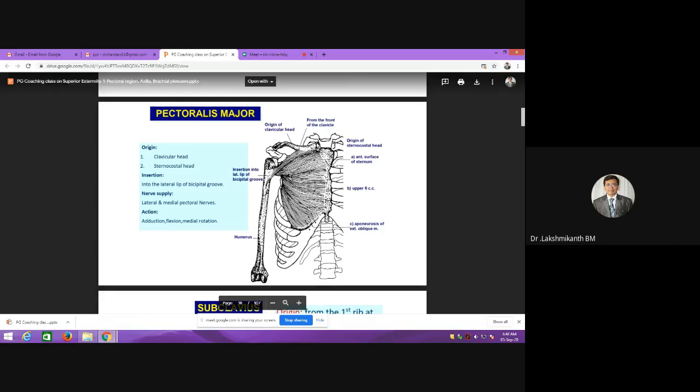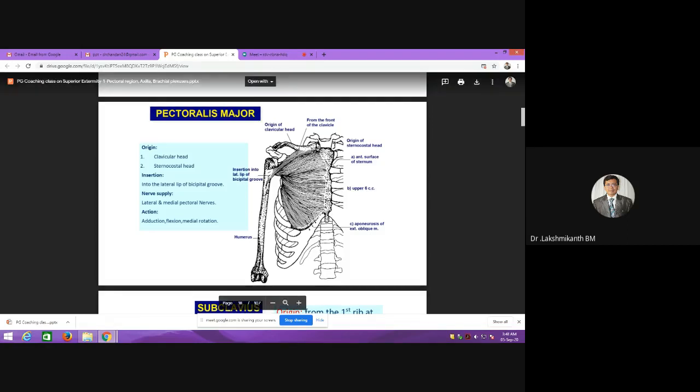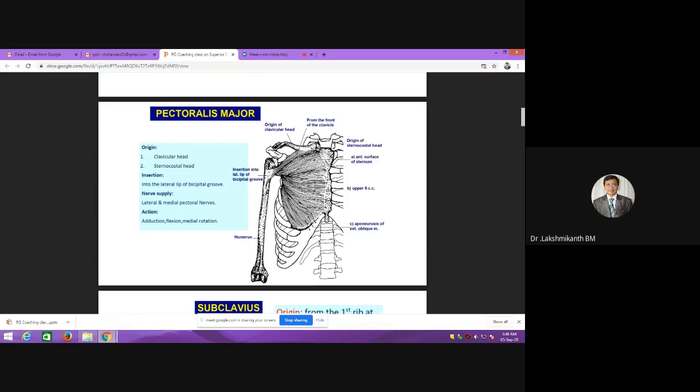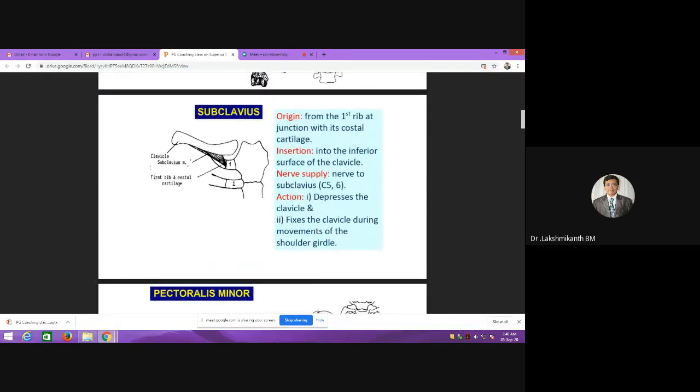Okay, so the nerve supply to this will be the lateral and medial pectoral nerves, and the actions of this are adduction, flexion, and medial rotation. So these are the actions. Okay, now next, one more muscle, which is a small muscle: the subclavius muscle.